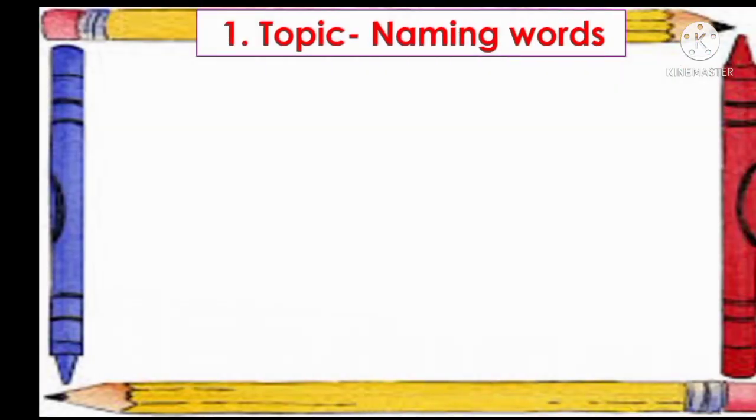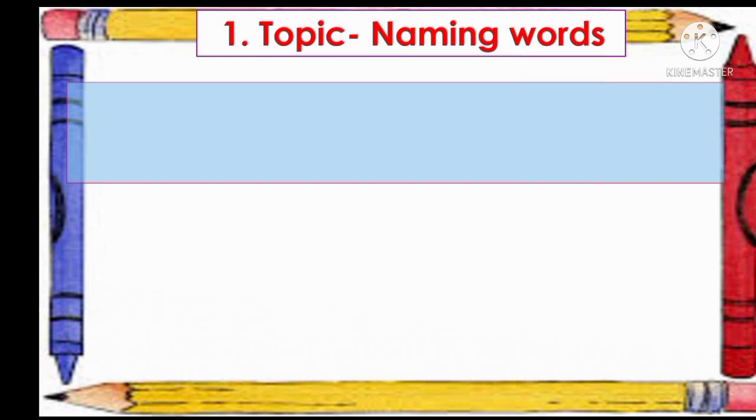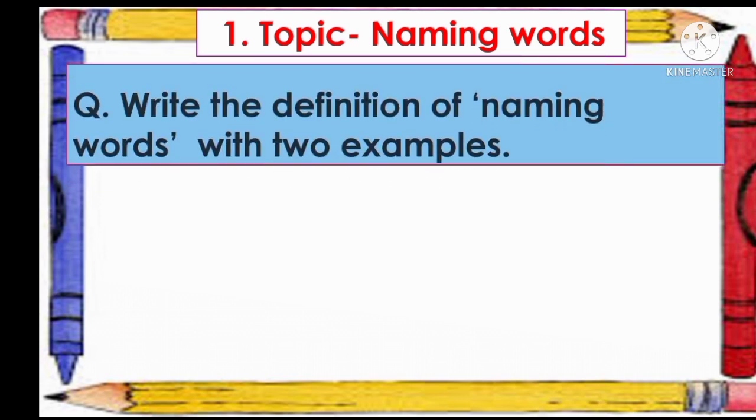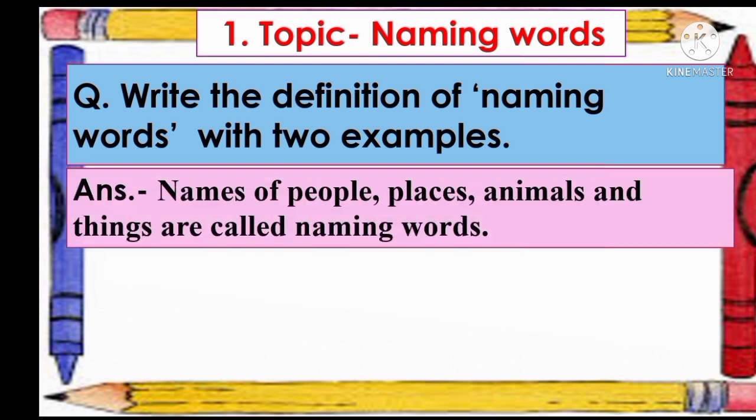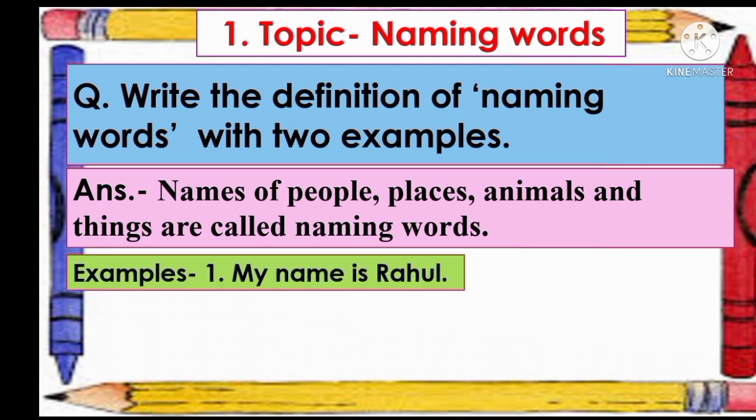Now number 1, topic, naming words. Now I am discussing here again what is naming word. Yes, already you have learned the definition of naming words. Again I am telling this one to recall you. Names of people, places, animals and things are called naming words. Now the example, my name is Rahul and I live in Dhaka. So here you remember that place's name and person's name, first letter should be capital letter because they are special. So okay, so you remember this one.